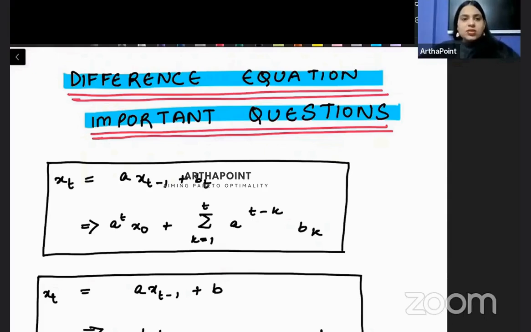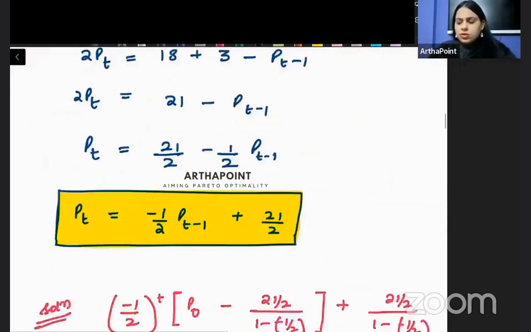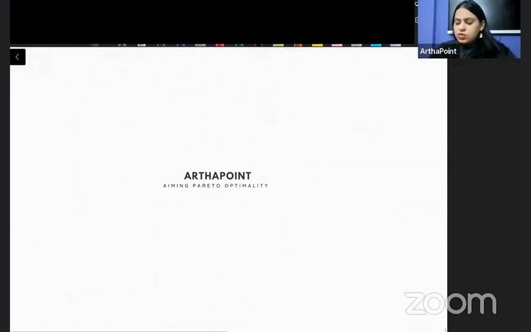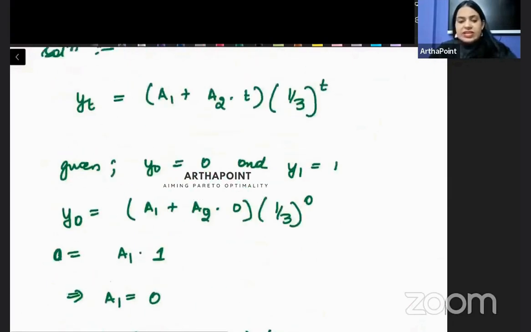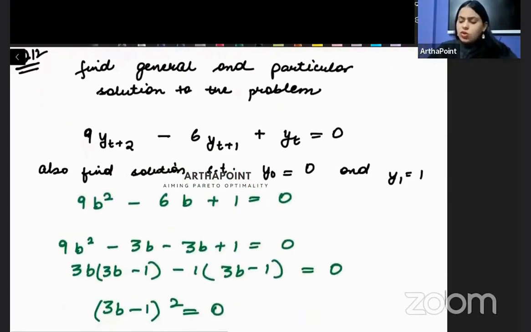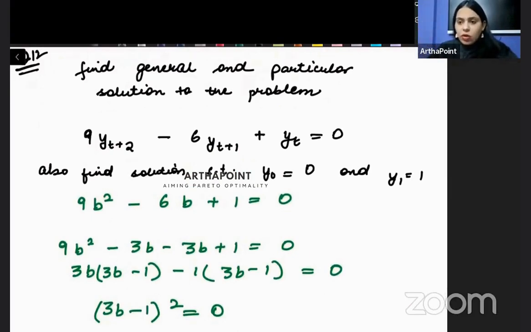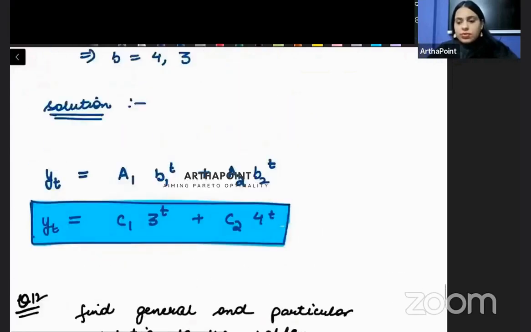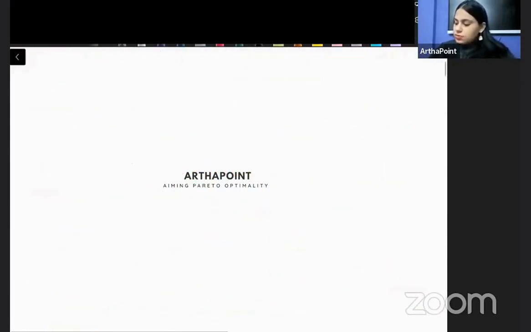Hi, good evening, everyone. So today we are going to take some of the important questions from the chapter difference equation. And these questions will be very useful for your exam, right? So I've prepared a list of about 10-15 questions, which are very, very important. And these include both your first order difference equation, and it also includes your second order difference equation. Okay, beta, let's start with the question paper.